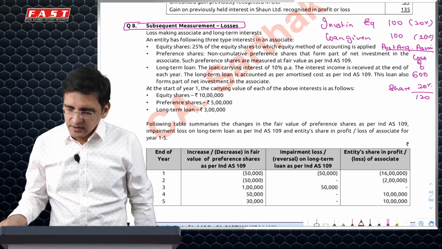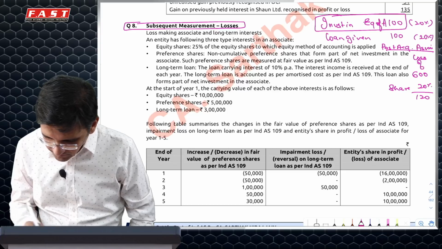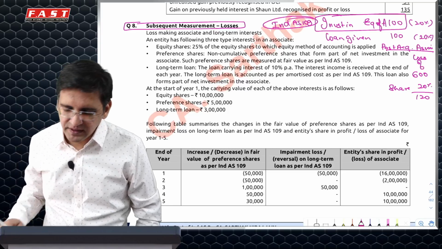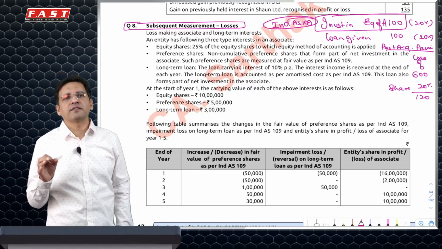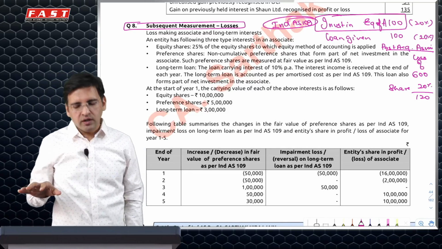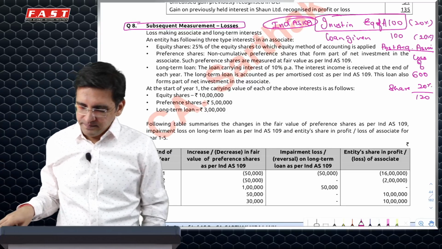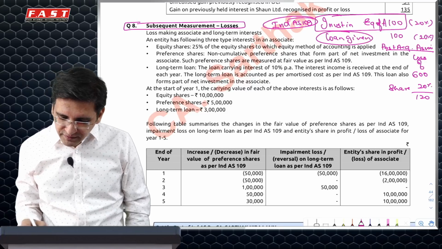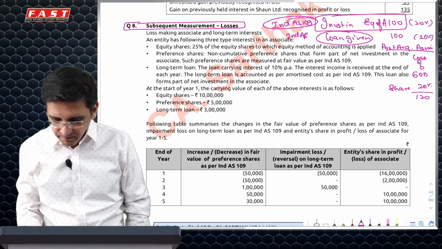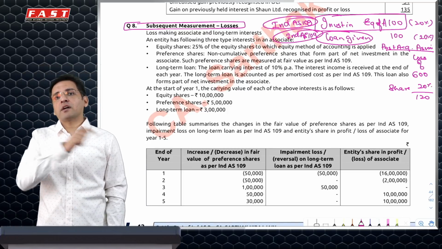My question is, this investment in equity of associate is not accounted as per Ind AS 109 because that specifically says investments in subsidiary, associate, JVs are accounted under Ind AS 27, not under 109, and consolidated as per 28. But loan given is a financial asset which is accounted under Ind AS 109. It is not accounted under 27.